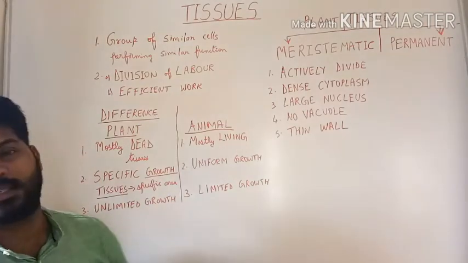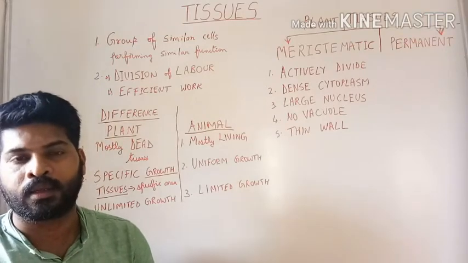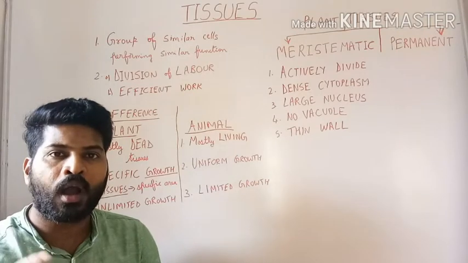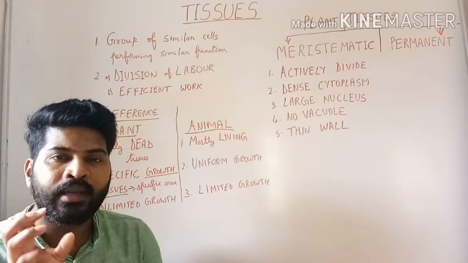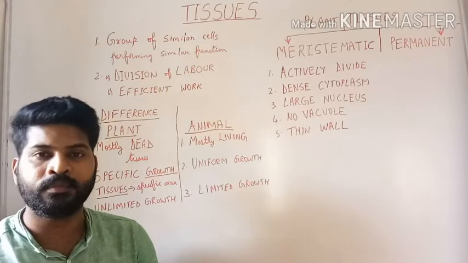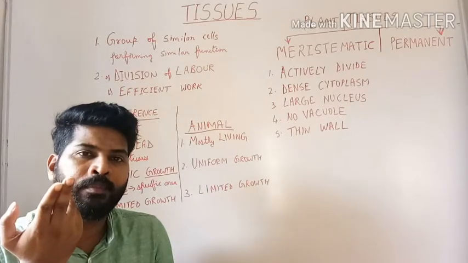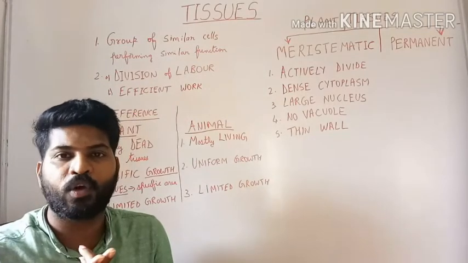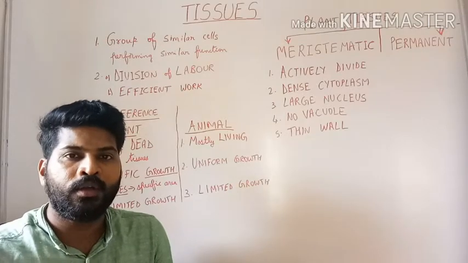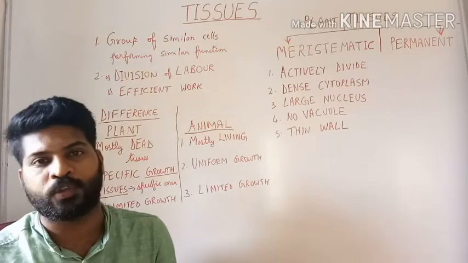The second difference between a plant tissue and an animal tissue: in plants, growth occurs at specified areas or at a specific region. What is this? If you remove the tip of any plant, of a rose plant, it will stop the growth. So certain regions of plants are responsible for growth.